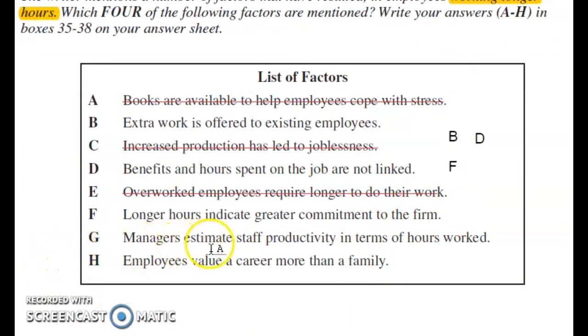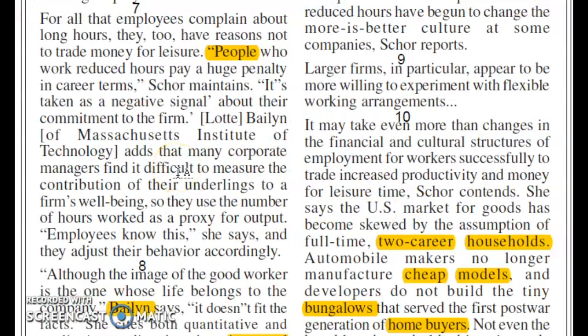G. Managers estimate staff productivity in terms of hours worked. So for this, read the seventh paragraph. Starting from many corporate managers. Many corporate managers find it difficult to measure the contribution of their underlings to a firm's well-being, so they use the number of hours worked as a proxy for output.